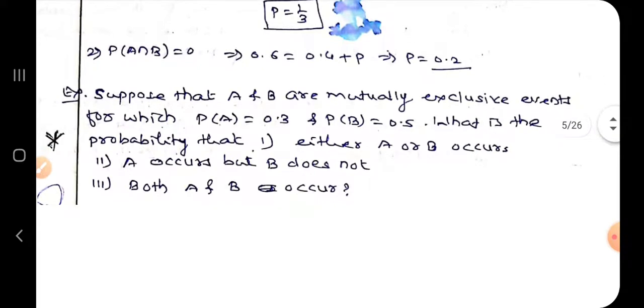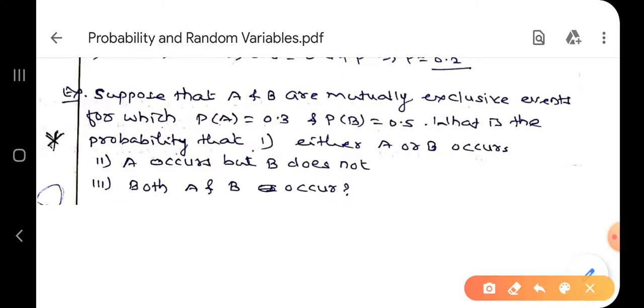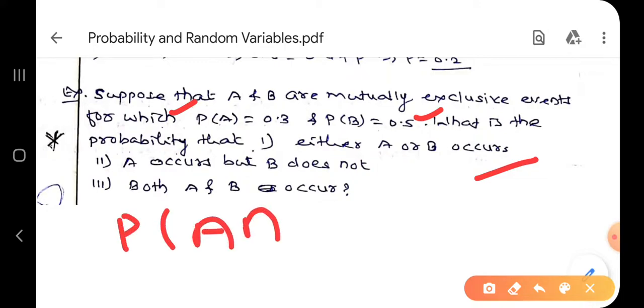Now one more question I just put in front of you. You just try to solve it. Suppose that A and B are mutually exclusive events, for which P of A is 0.3, P of B is 0.5. What is the probability that, first question, either A or B occurs? Mutually exclusive means P of A intersection B is 0.